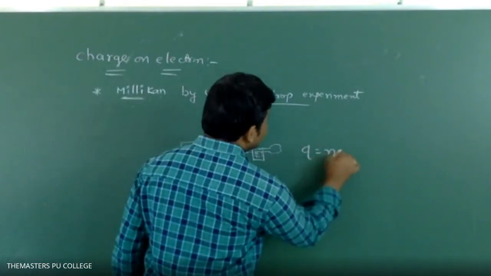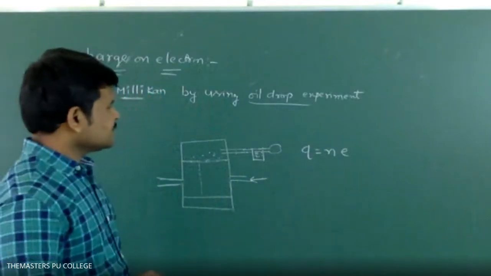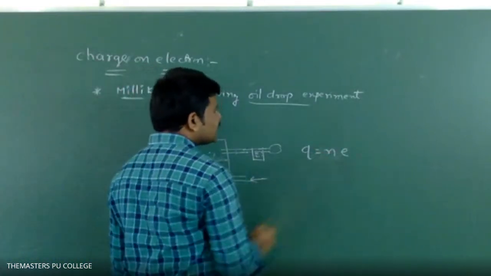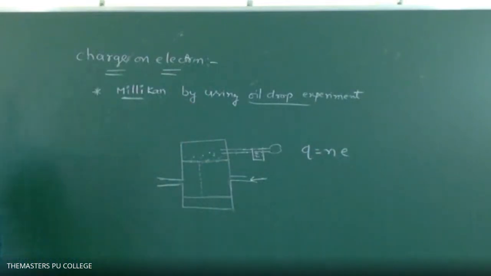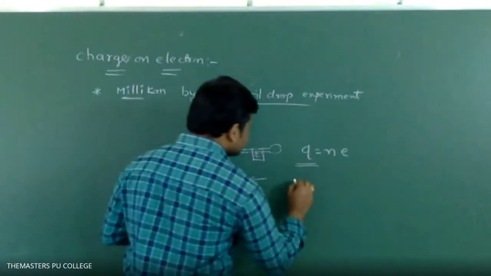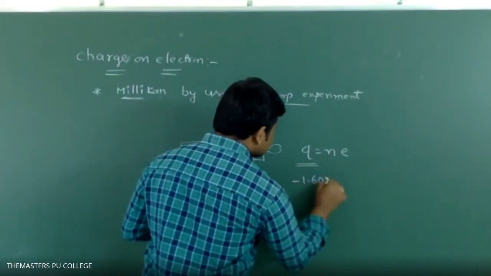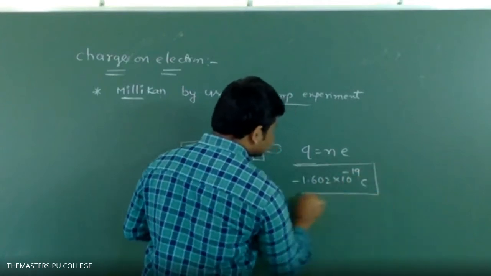Q is equal to N E. Here Q is the electrical charge on the droplet, N is an integer, and E is the charge of electron. So Q is equal to N into E. So finally we can calculate that the charge of electron is minus 1.602 into 10 power minus 19 coulombs. This is the charge of electron.